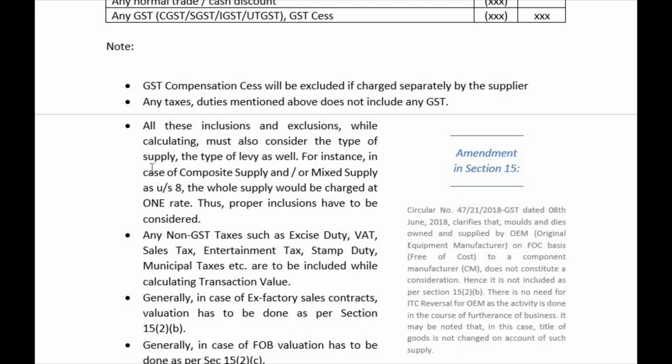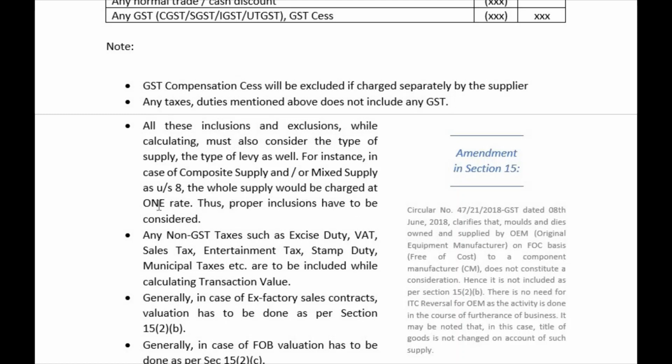We have composite supplies, we have mixed supplies, right? So that type of supply we'll have to consider, not input and output, right? The type of levy as well, types of charges, forward charge, reverse charge, that also we'll have to consider. For instance, in case of composite supply and or mixed supply, section 8 is applicable, and therefore the whole supply